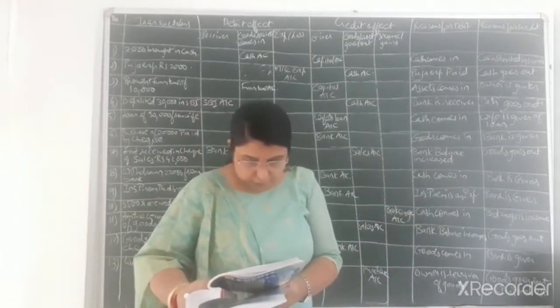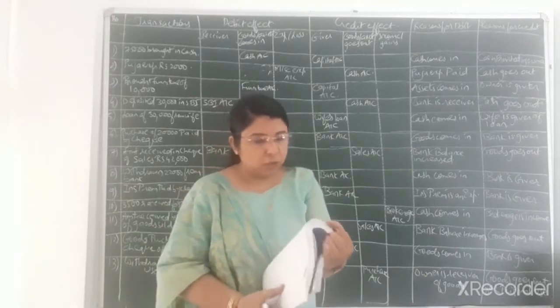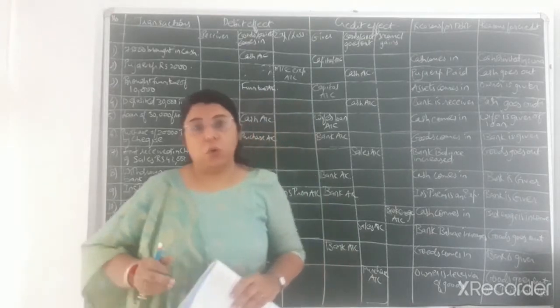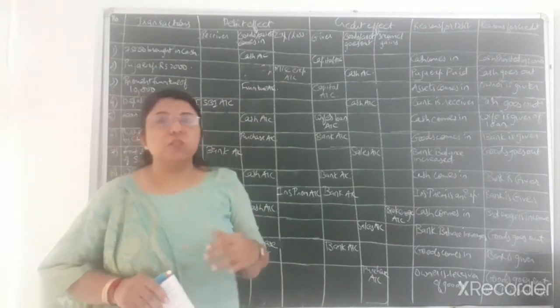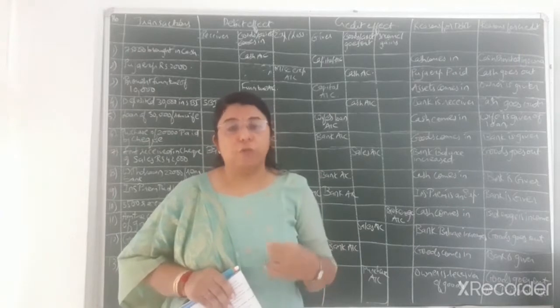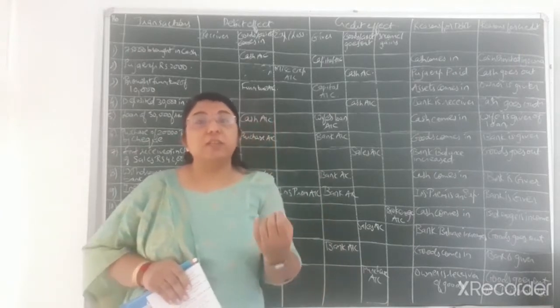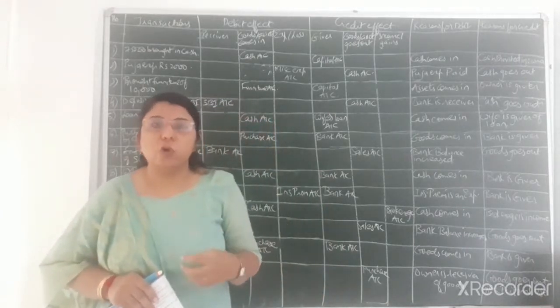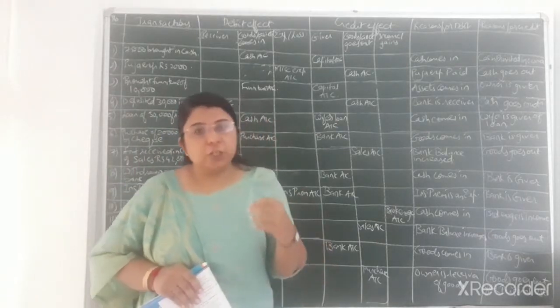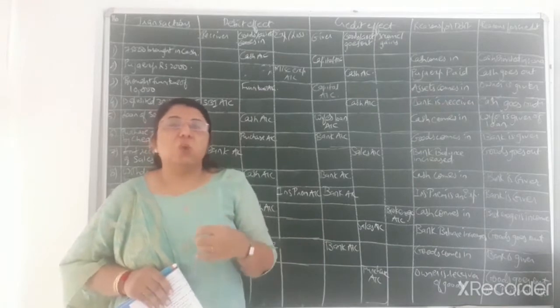Then afterwards, ninth transaction has been completed. Now 10th transaction, that is rupees 35,000 received for brokerage. Now as insurance premium is an expense for the firm, same way brokerage is one kind of income for the firm. Here the word that has been told is received. Received means it is an income for the firm. So that much amount of cash will come in the firm. So cash comes in and brokerage is one kind of income.